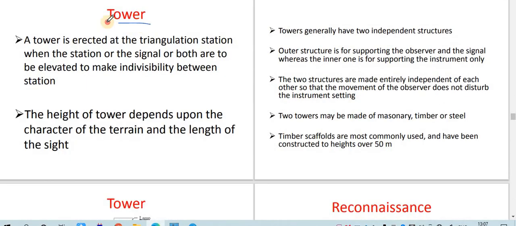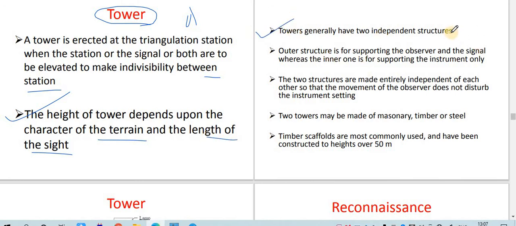After that, the last part is related to the tower. A tower is erected at the triangulation station when the stations or the signals or both are to be elevated to make intervisibility between the stations. So in order to make station intervisibility, we need to prepare a tower. The height of the tower depends upon the character of the terrain and the length of the sight.